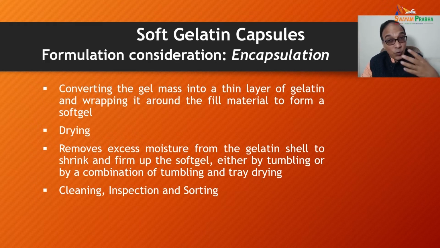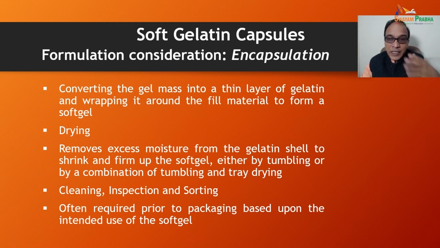This drying removes the excess moisture from the gelatin shell to shrink and firm up the soft gel, either by tumbling or by a combination of tumbling and tray drying. Then cleaning, inspection and sorting is done. Often prior to packaging, cleaning, inspection and sorting are required for the soft gel preparation.